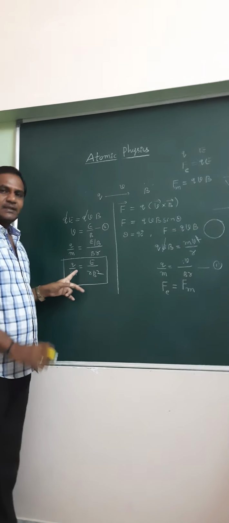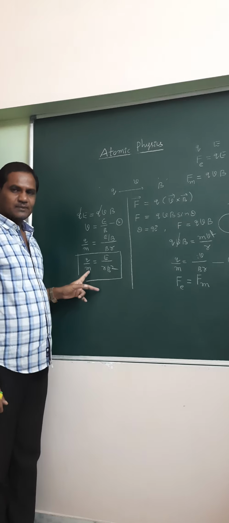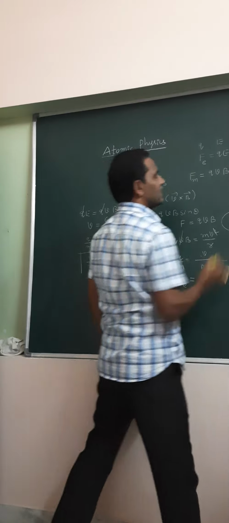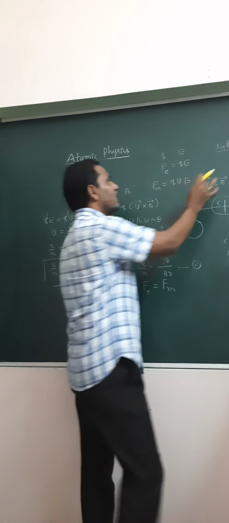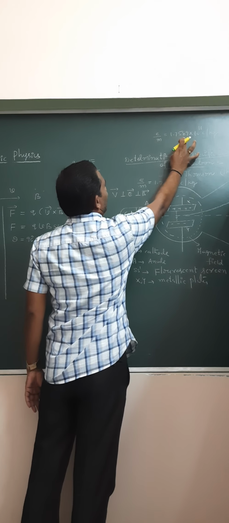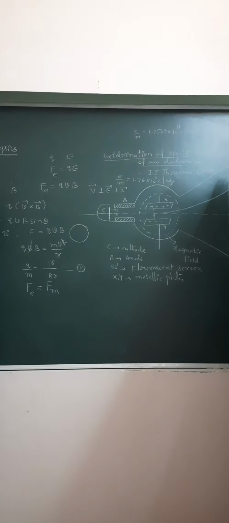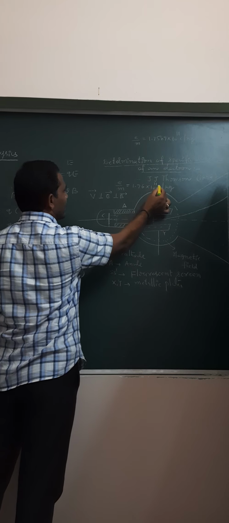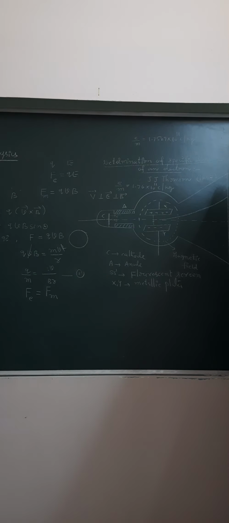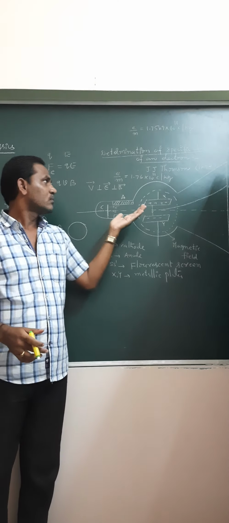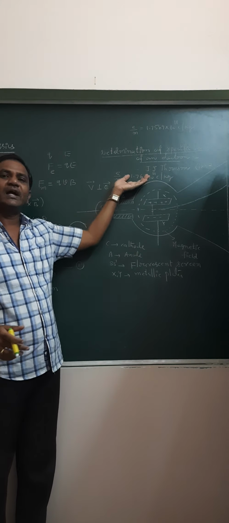Here Q by m is nothing but the ratio of charge to mass, right? For electron, in general we write e by m. Electron charge Q equal to e, hence Q by m. Thomson calculated that value exactly as 1.7589 into 10 power 11 coulomb per kg. Approximately we can write it as 1.76 into 10 power 11 coulomb per kg. He also found that in the discharge tube, whichever gas is taken, in each case he got the same value.